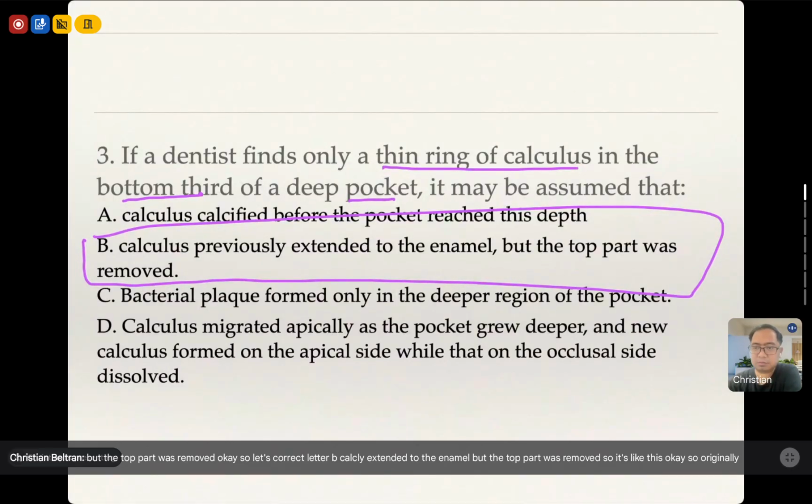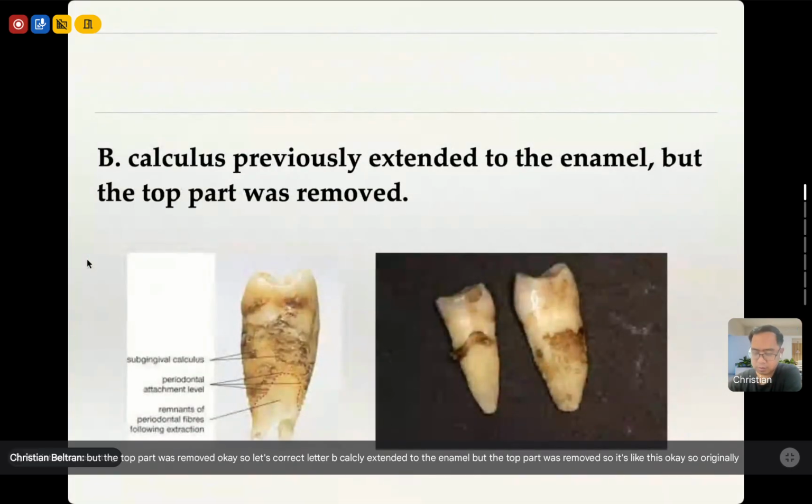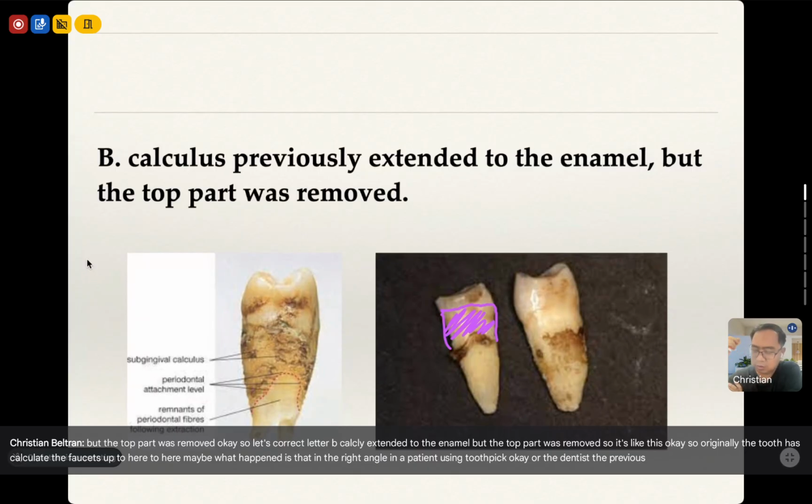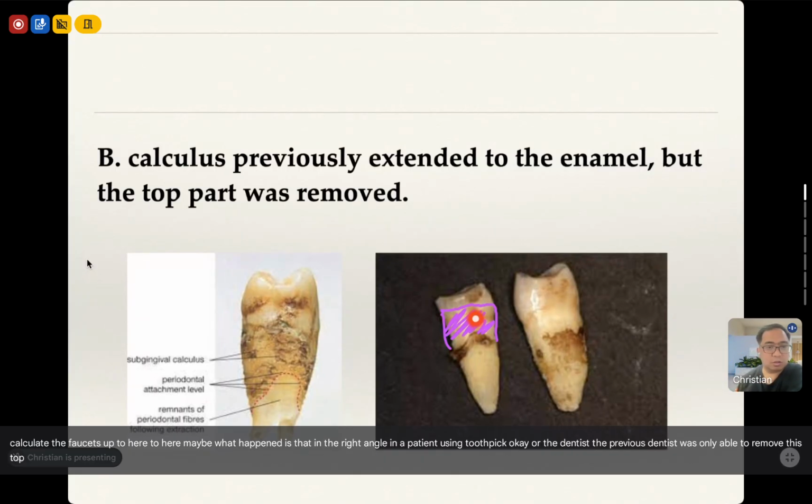Originally, the tooth has calculus deposits up to here. Maybe what happened is that the patient tried to remove it using a toothpick, or the previous dentist was only able to remove this top portion. Root planing was not performed.